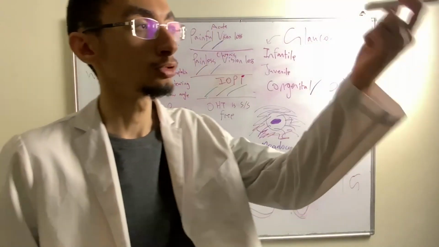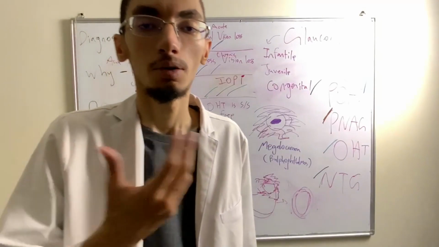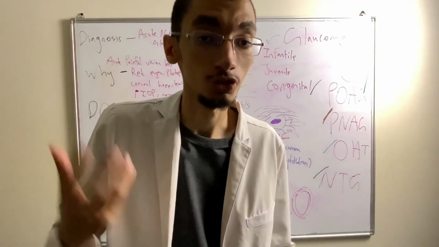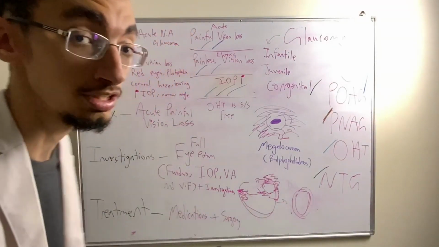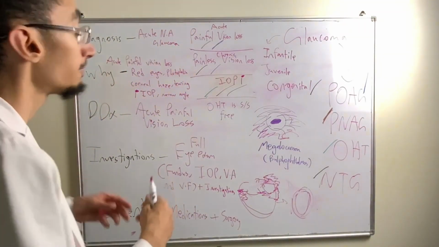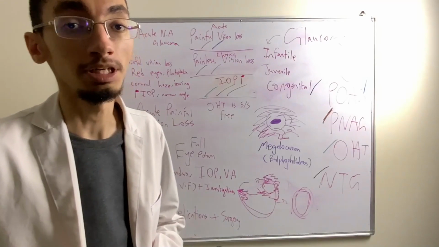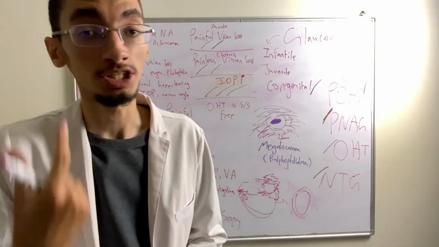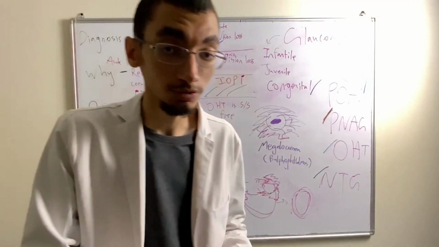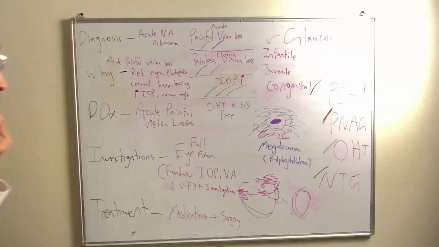It's basically like a blue laser, and they will see what is the amount of intraocular pressure. So you can do some of these quickly to determine this is acute glaucoma, because this is a very severe case. If it's a chronic case, no, you can do a full examination and investigate the triad. You'll investigate the fundus for glaucomatous changes in the optic disc, visual field, and so forth, okay?